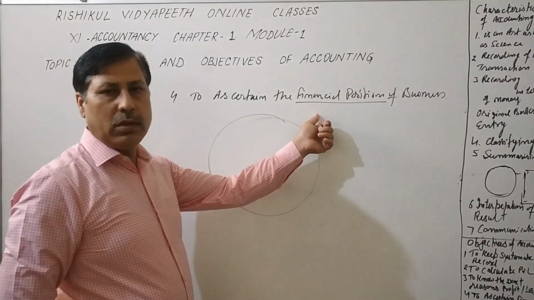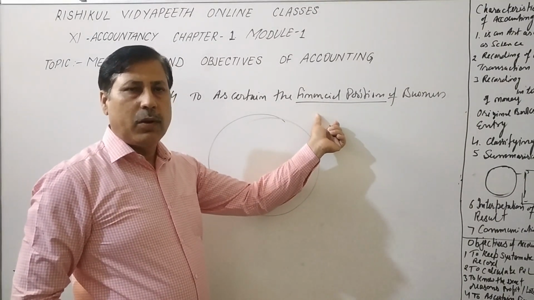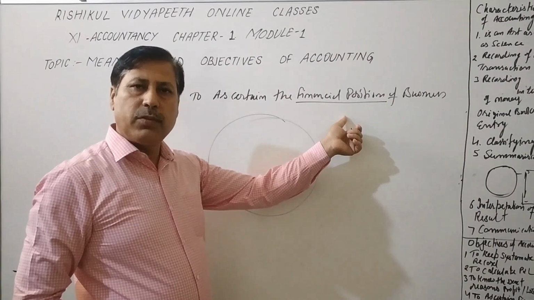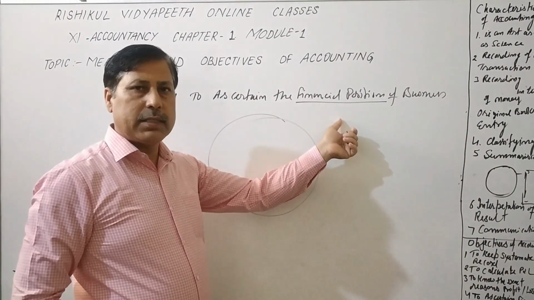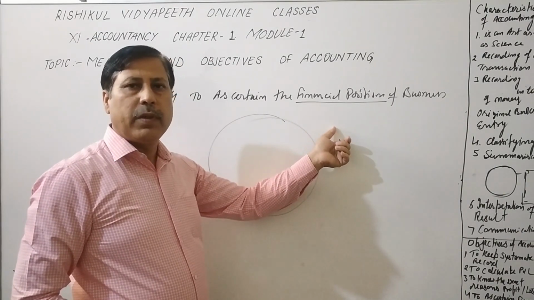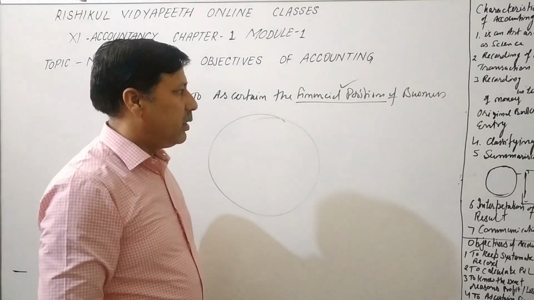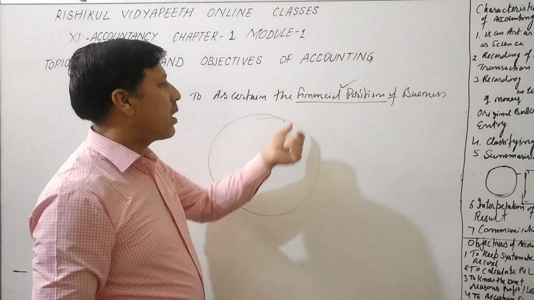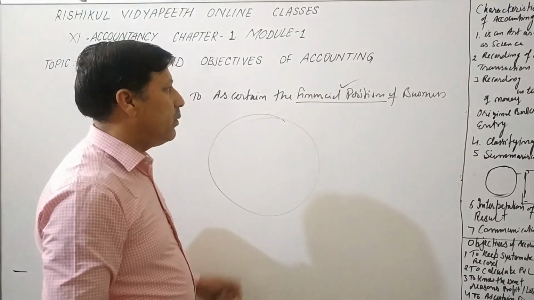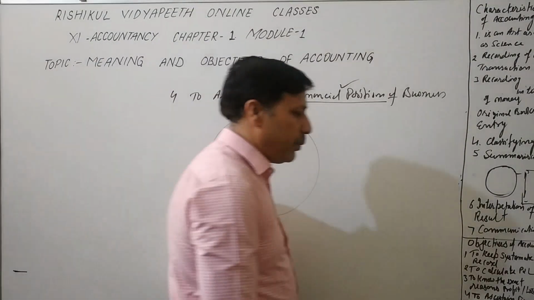Our position is good, our position is not good, we are in a debt trap. What type of position do we have? We can compare our assets and our liabilities and find out the exact position, whether it is good or bad. So with the help of accounting, and it is our objective, we can ascertain the financial position of the business.